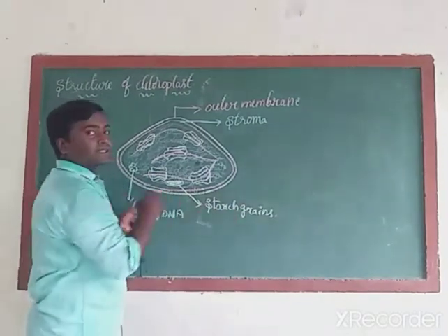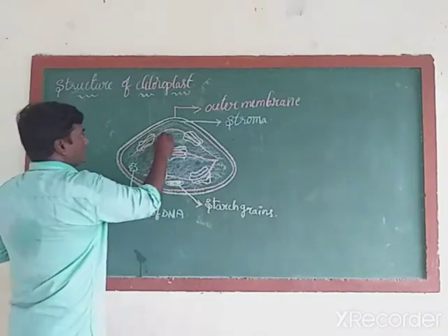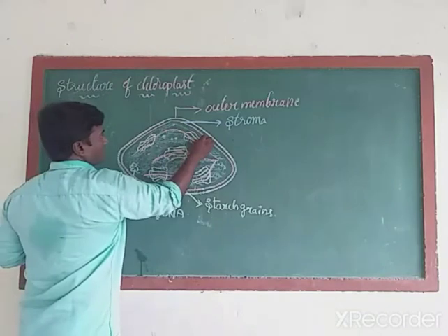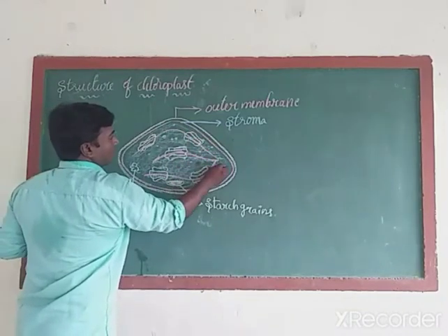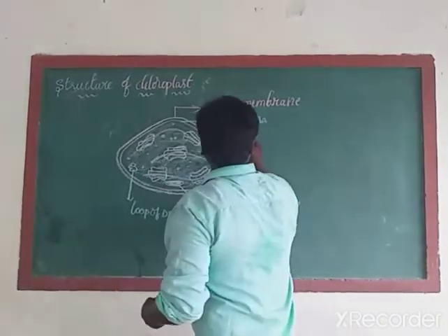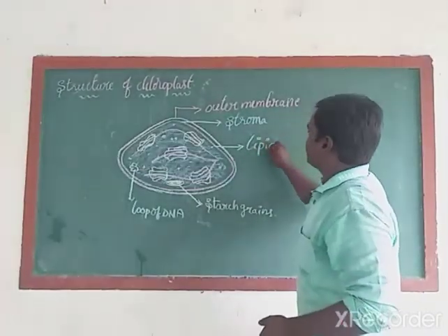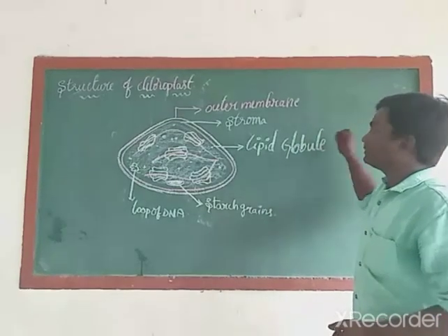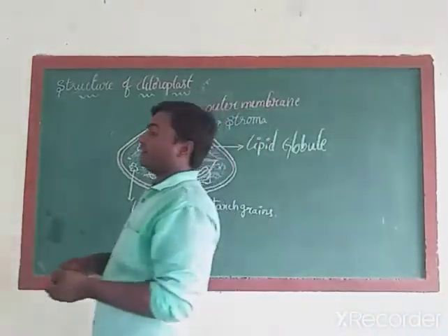This is a starch grain. Next, some smaller bubble-like structures we can see. These are called lipid globules.